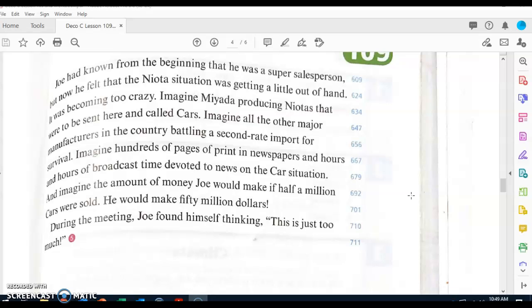Why did Joe think the situation was getting out of hand? Joe thought that the situation was getting out of hand because other major car dealers were battling a second-rate import for survival.